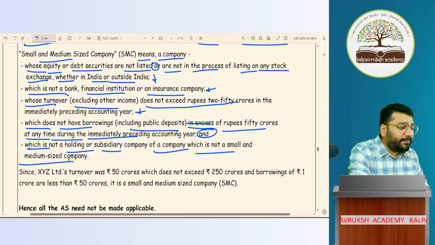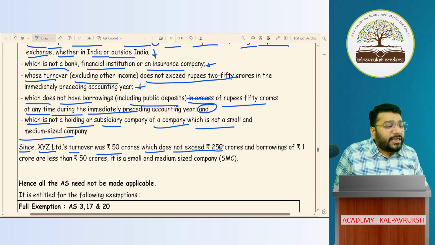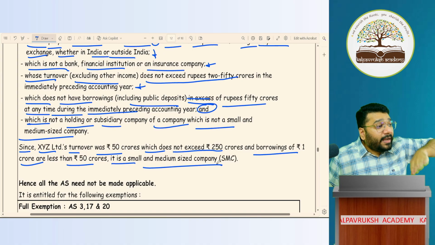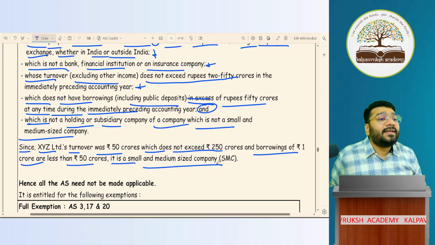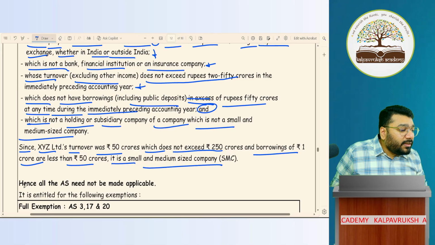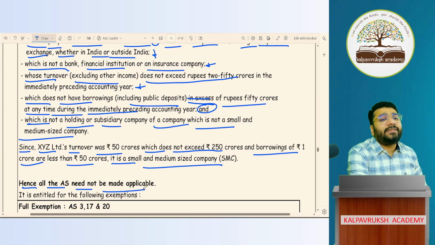You are a SMC. Since X limited turnover was 50 crore, which does not exceed 250 crore, and borrowing is 1 crore, which is less than 50 crore, we assume it is a SMC, provided all the remaining 3 conditions are satisfied. Assuming the remaining 3 conditions are satisfied. Hence, XYZ Limited need not follow all accounting standards.